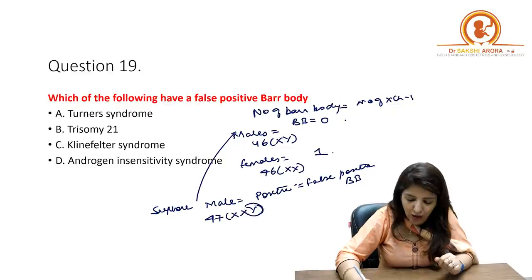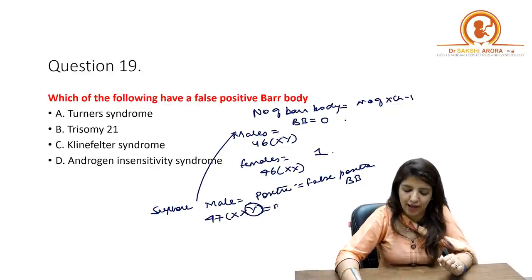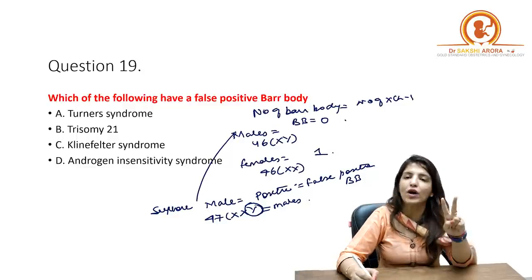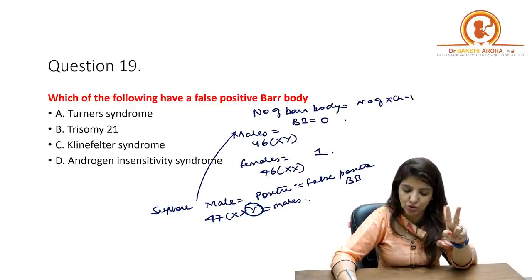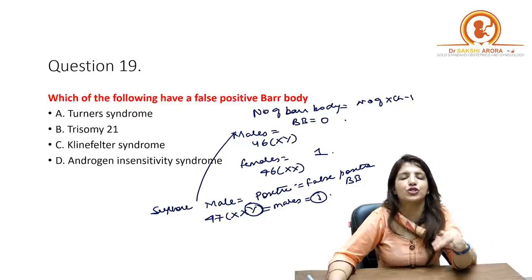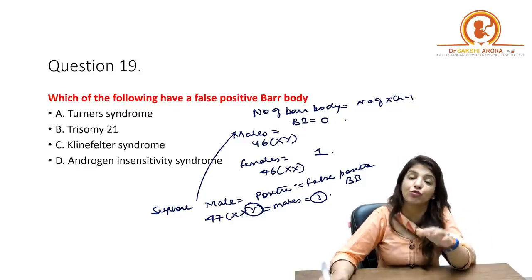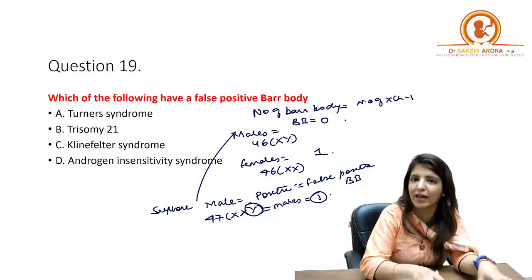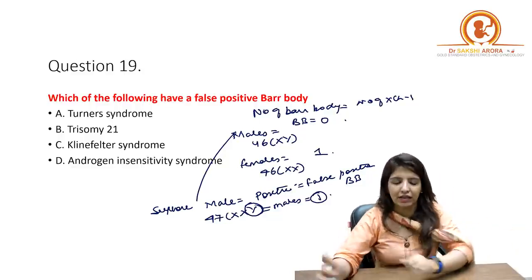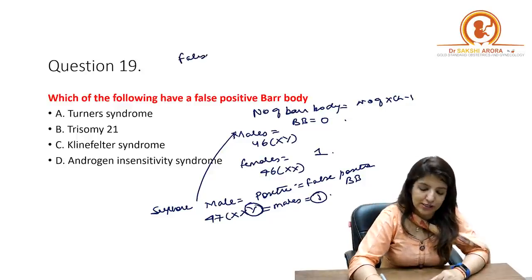Because Y chromosome is present, that is why I am saying that they are males. But in these males, because 2 X chromosomes are present, they have 1 bar body. So this is a false positive bar body, which means that the person is not a female, but still they have bar bodies. Similarly, if they ask you false negative bar body.